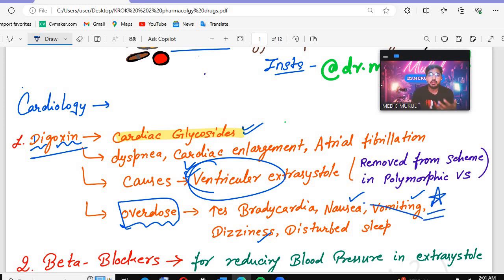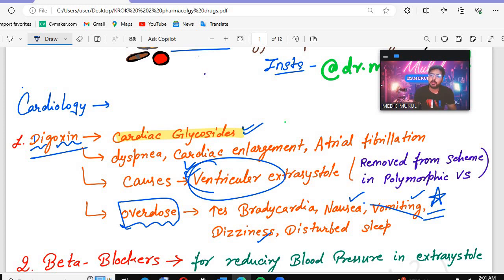So we will revise it again. Digoxin is a cardiac glycoside drug, and also remember it causes ventricular extrasystole. So we have to remove it from the scheme in polymorphic ventricular extrasystole, or this drug is contraindicated in ventricular extrasystole. Overdose will cause bradycardia, nausea, vomiting, dizziness, disturbed sleep. So this one you can get as a keyword in your questions.